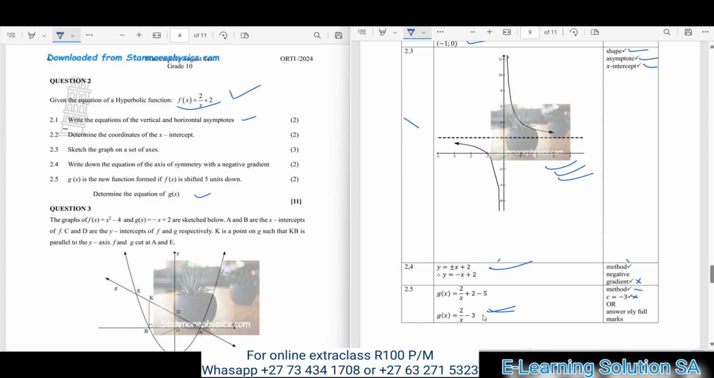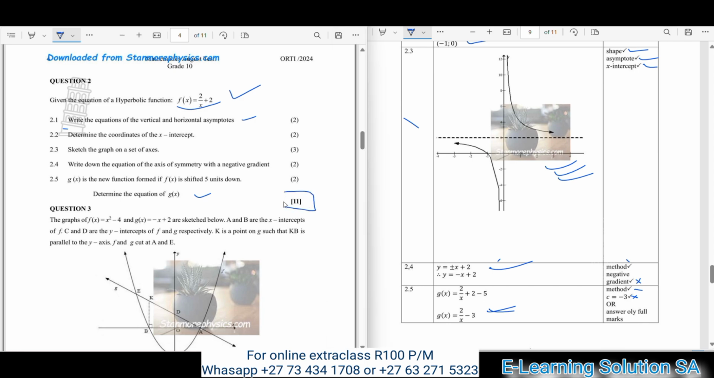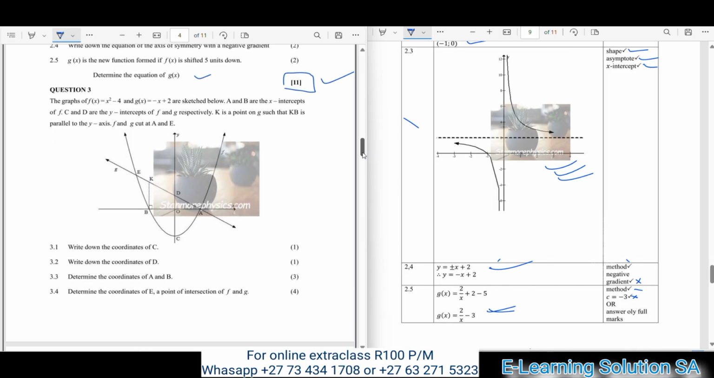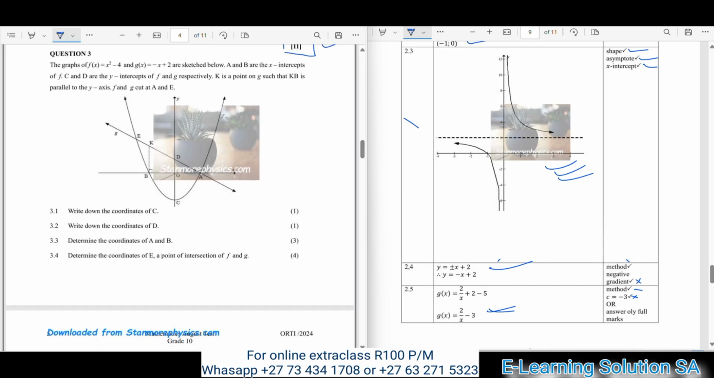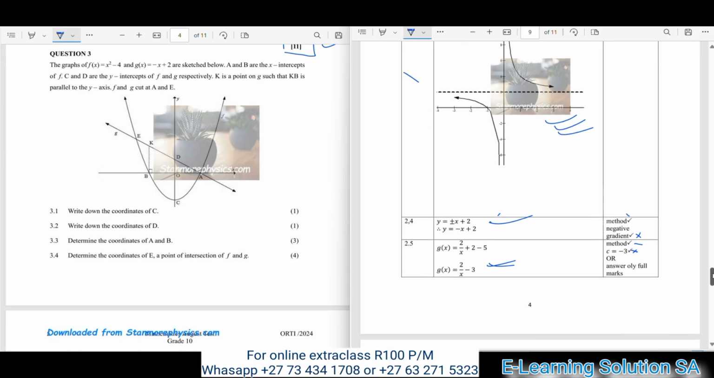Okay guys, remember that this question 2 was containing 11 marks, so you must make sure that you score well and get all these 11 marks. Okay, now let's move over to question 3 guys. This is our second last question, so you must make sure that you also perform well in this question as well. Okay, let me also adjust the memo.